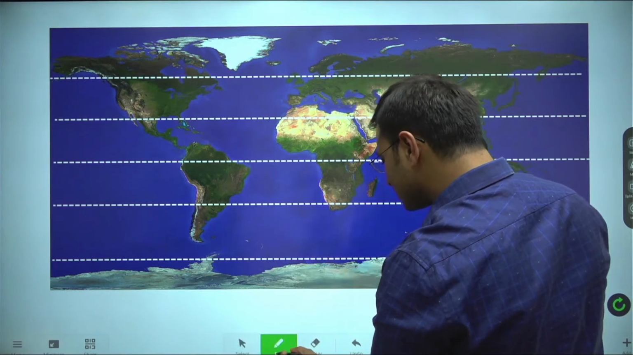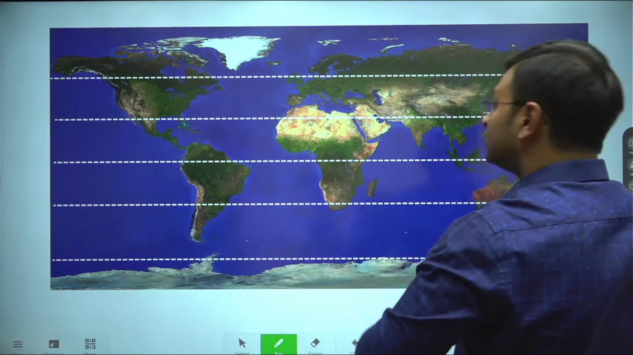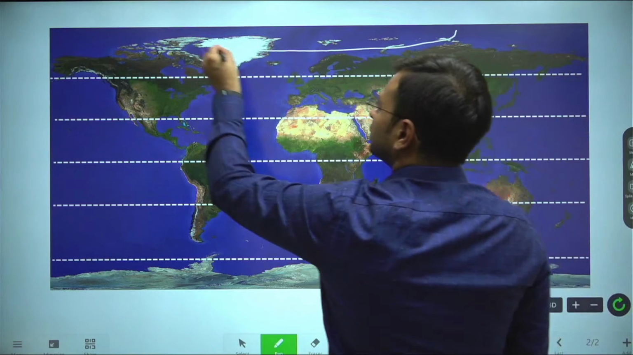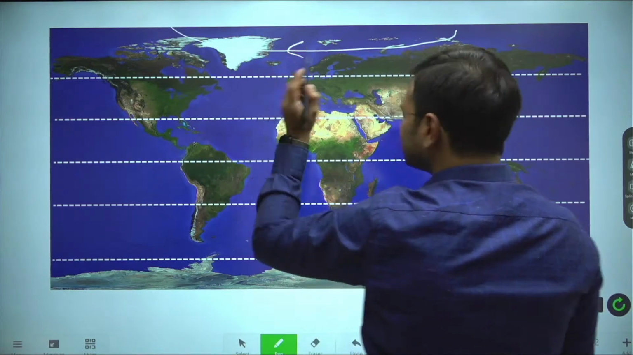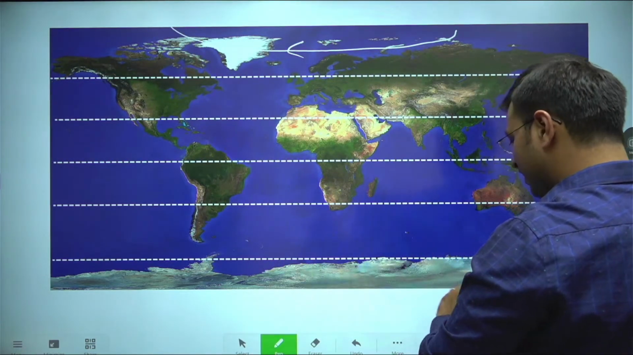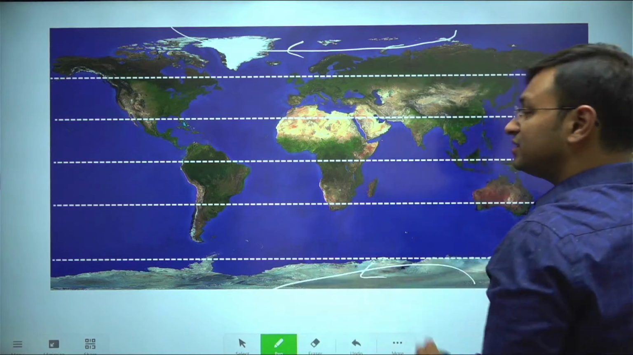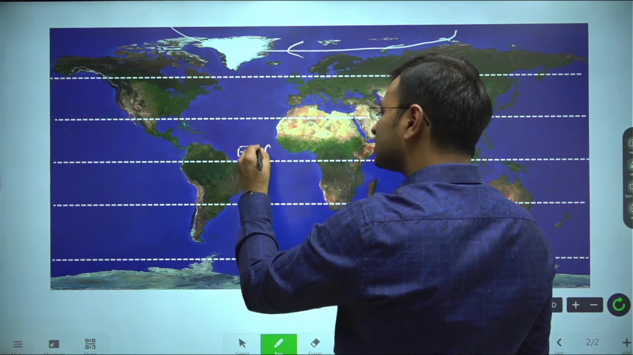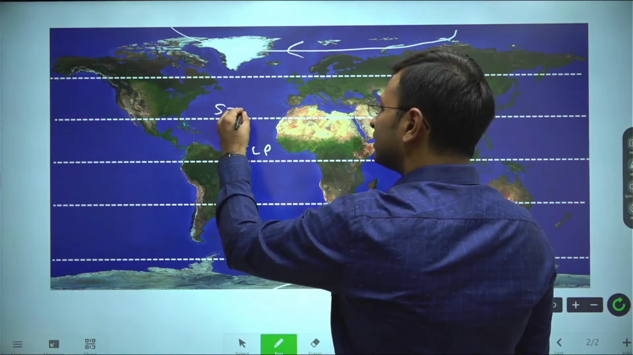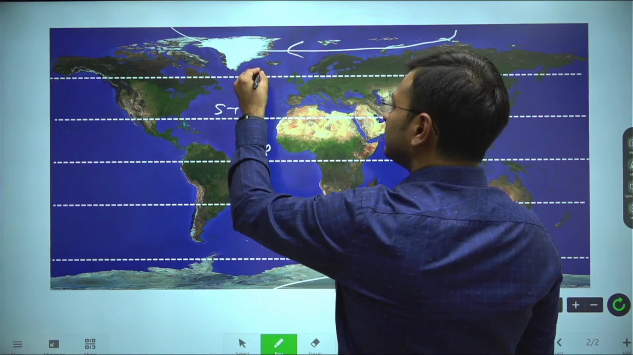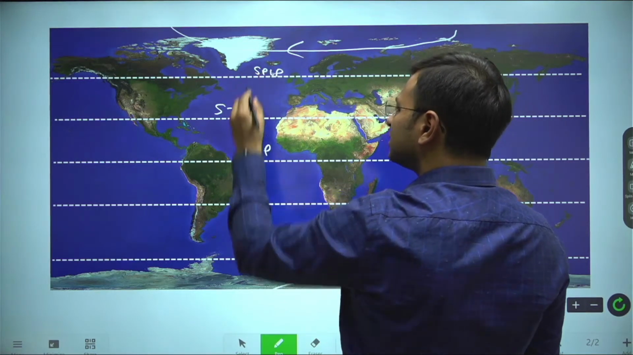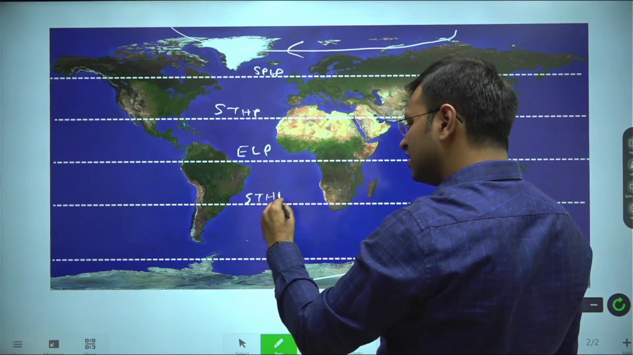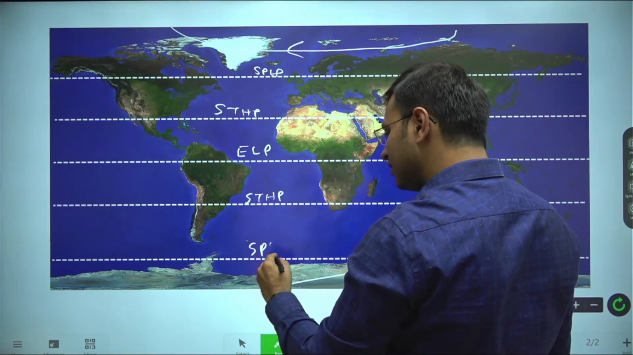So polar vortex, I'm using a very crude representation. Let's assume this to be our polar vortex like this. Okay, circular vortex, it's flowing from east to west. So this is our equatorial low pressure, this is our subtropical high pressure, this is our subpolar low pressure.